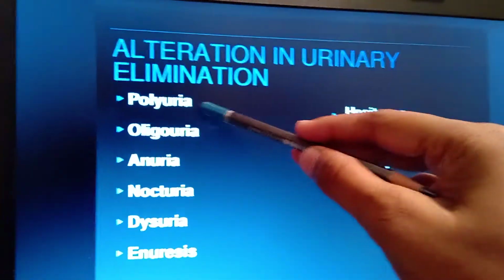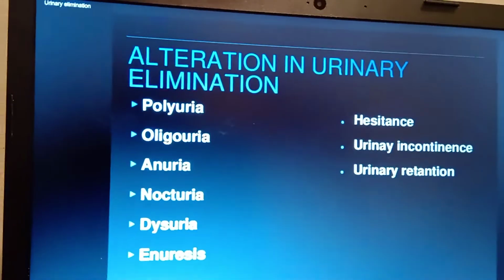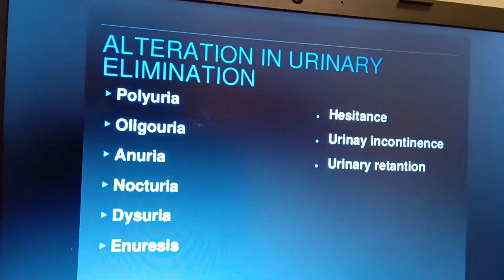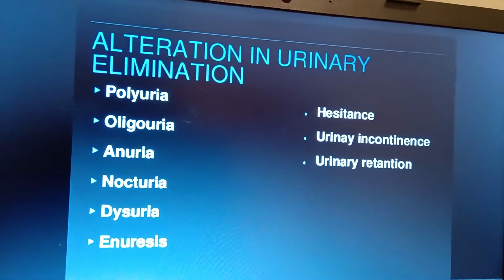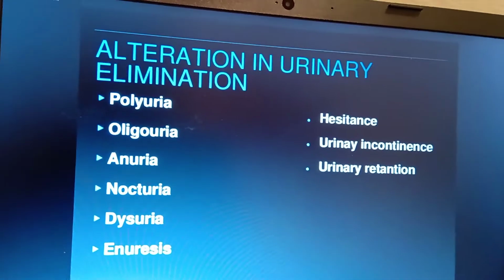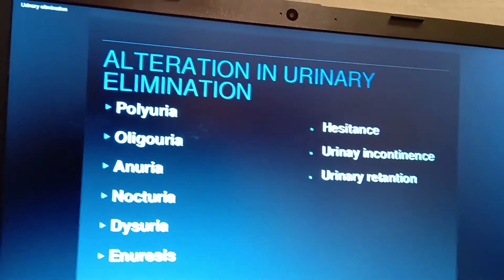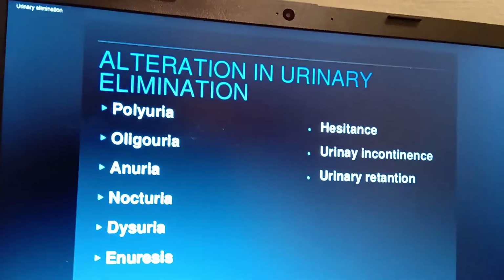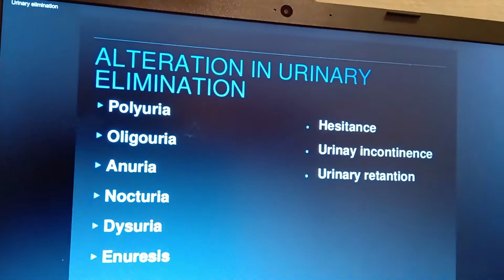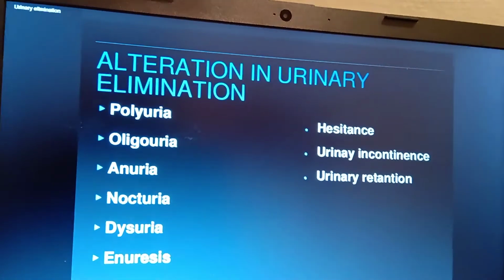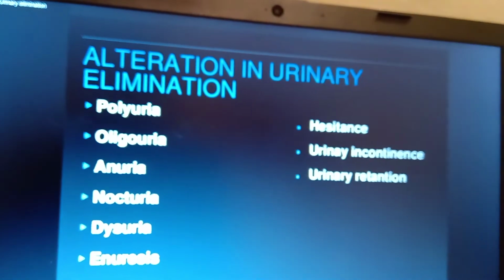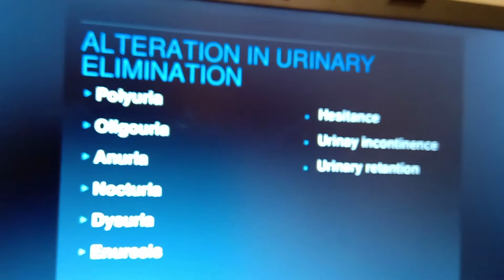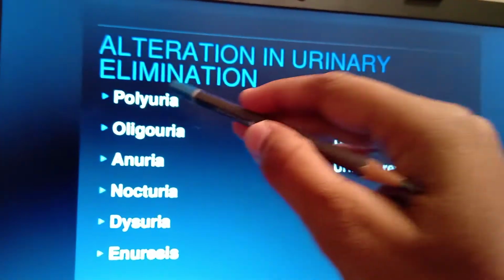Okay, first one is polyuria. So polyuria means what? Excess of urine passage from your urinary tract. Within 24 hours of the day, if the person urinates 2.5 liters to 3 liters of urine from the body, that much urine is called polyuria.